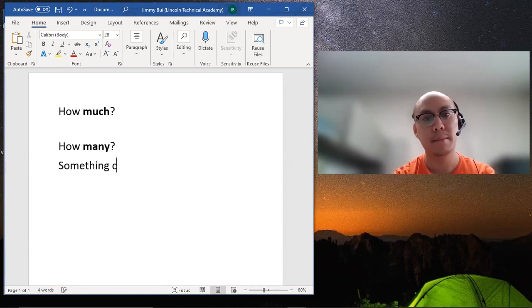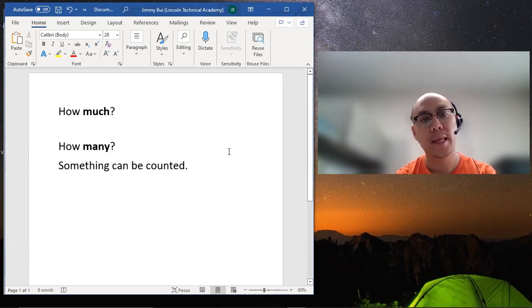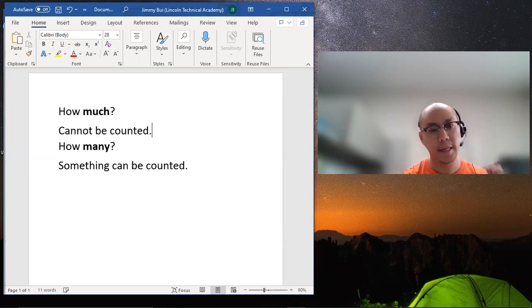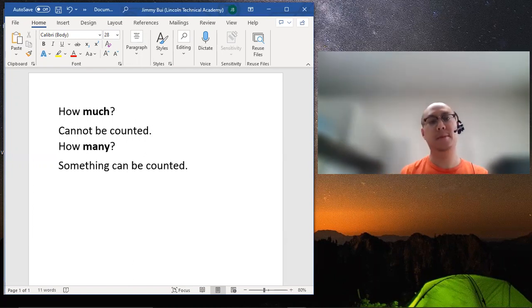Again, it is a noun that's quantifiable, whereas with how much, it's going to be a noun that cannot be counted. So think about this for a bit, what can be counted, what cannot be counted.